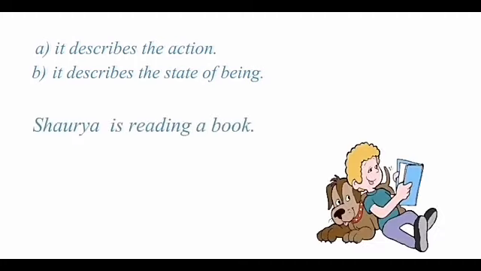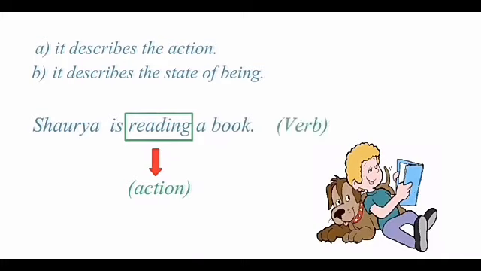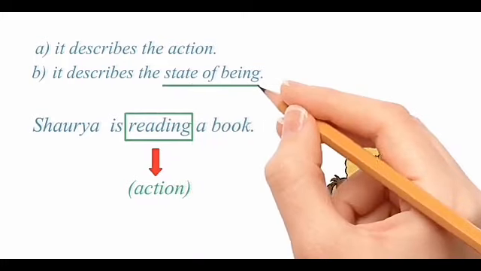Shaurya is reading a book. In this sentence, Shaurya is doing an action, which is reading. So it's clear that this is the verb of the sentence.